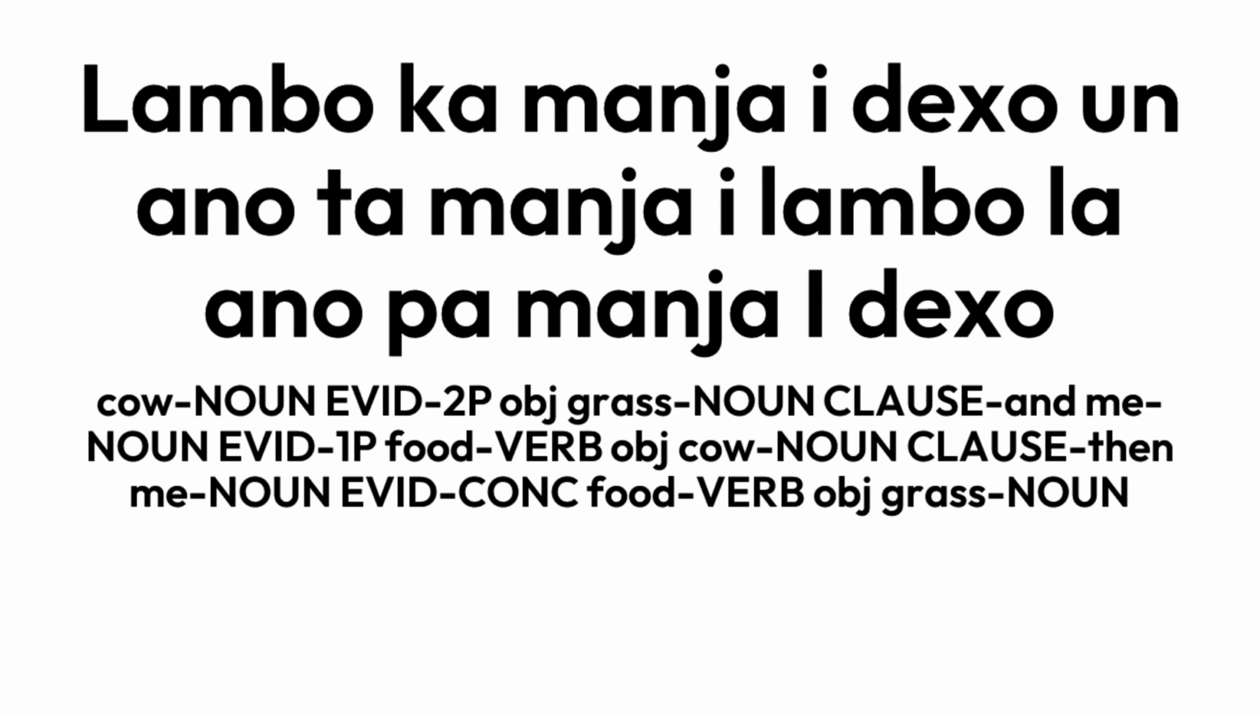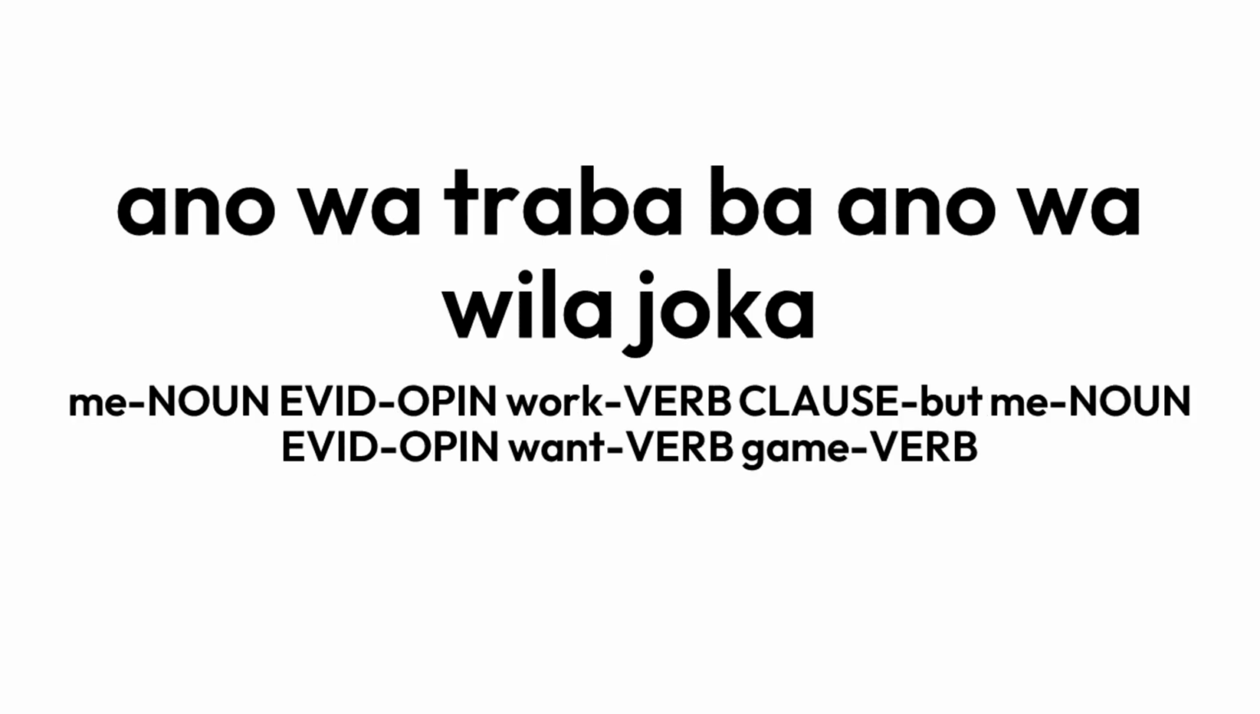Lambo ka mangia desho, un ano ta mangia lambo, la ano pa mangia desho would mean I'm told the cow eats the grass, and I see that I eat the cow. Therefore, I eat grass. Ba is used for contrast, so ano watraba, ba ano wawela joka would mean I'm working but I want to play.